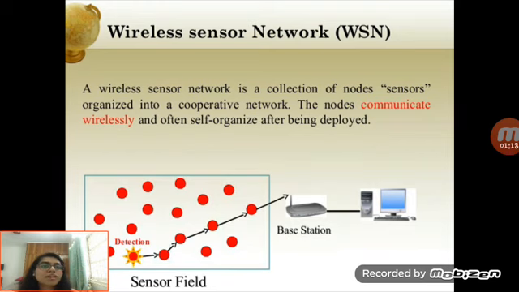Let's see what is wireless sensor network. A wireless sensor network is a collection of nodes, that is sensors, organized into a cooperative network. The nodes communicate wirelessly and often self-organize after being deployed. As you can see in the diagram, there is a sensor field. Nodes are deployed, the nodes sense input, and input can be heat or anything. It senses and passes that input signal to the base station, and the base station then transmits that signal to the computer to process the output.